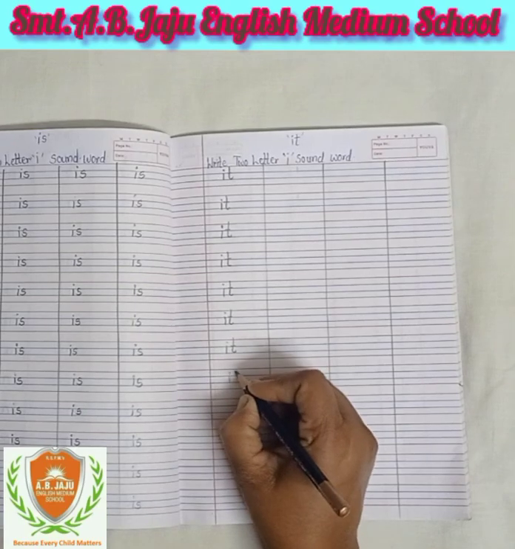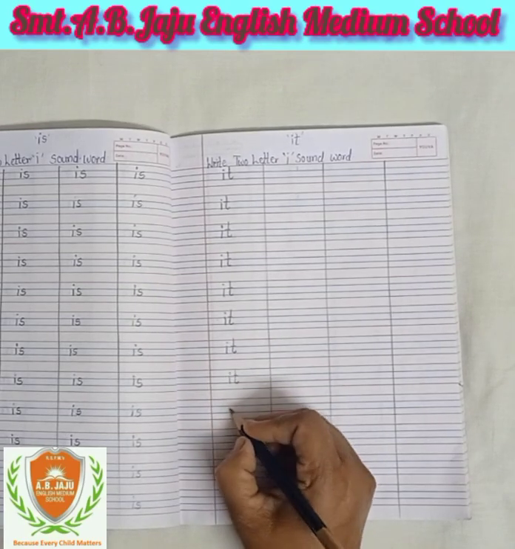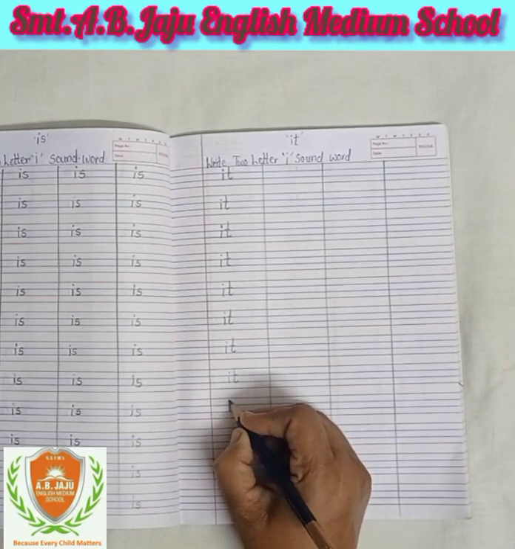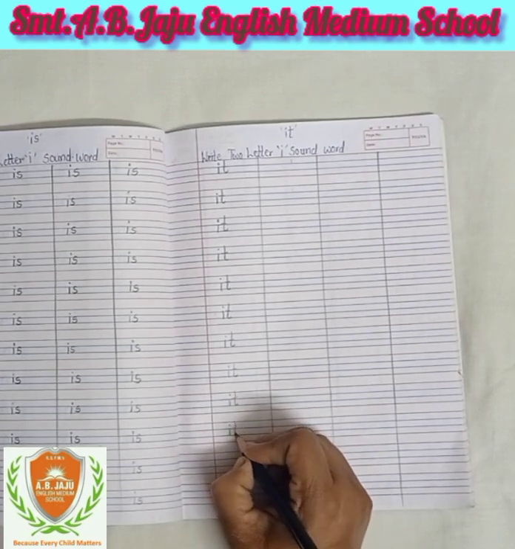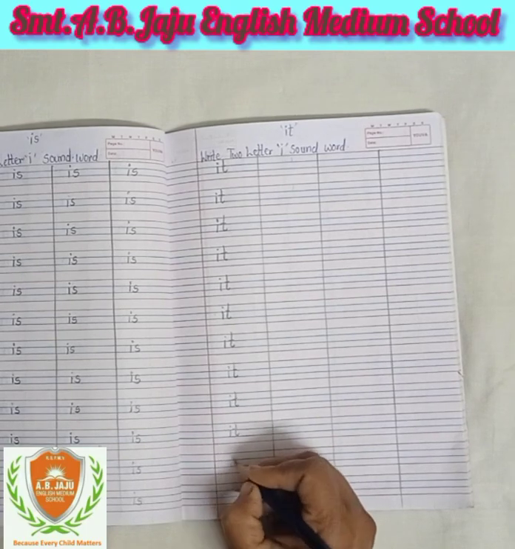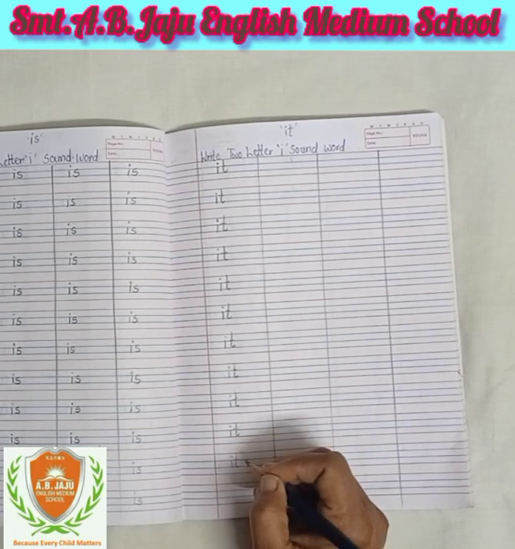Sound of I is E, sound of T is T. Both sounds we mix, then comes the sound "it".